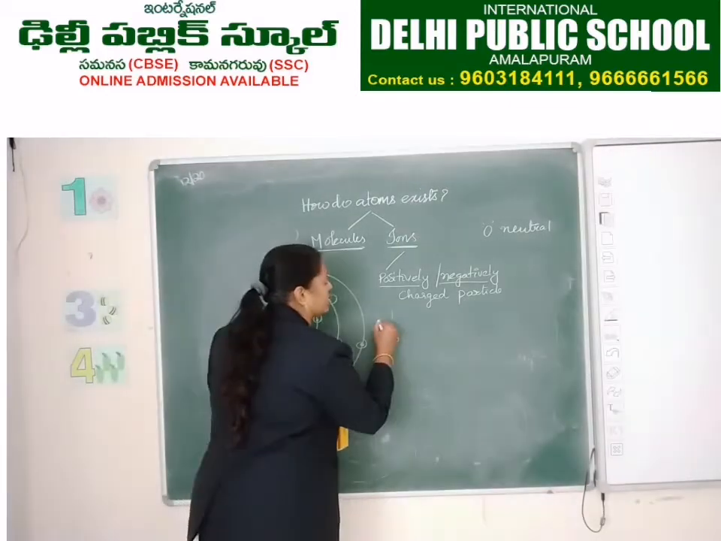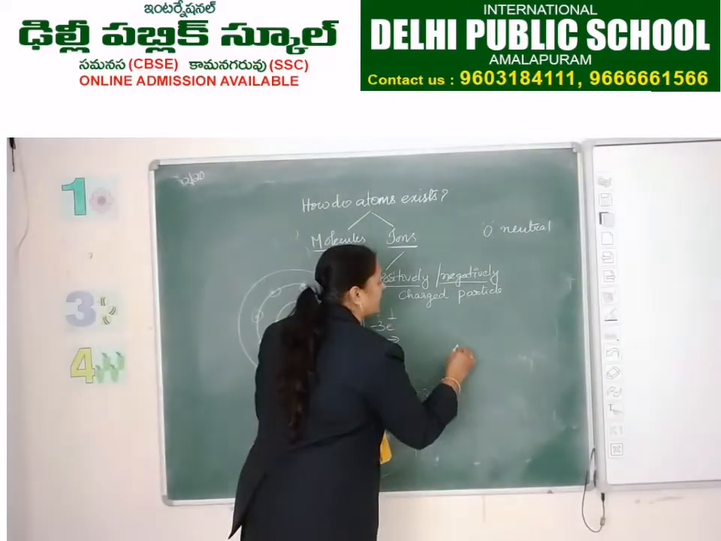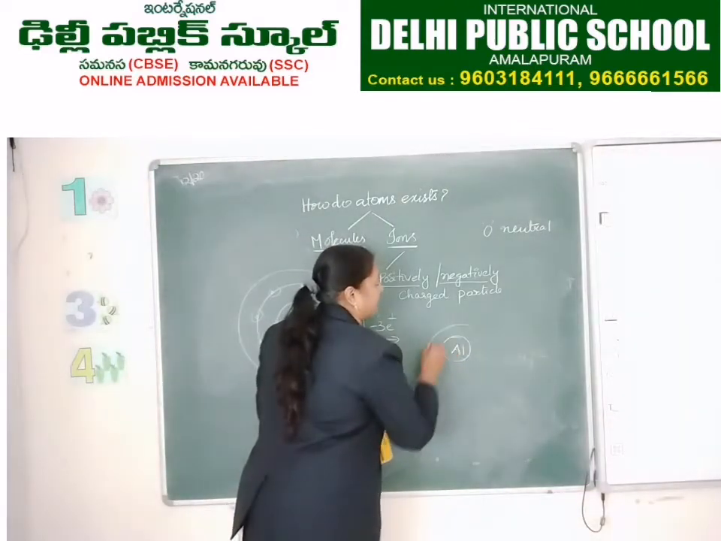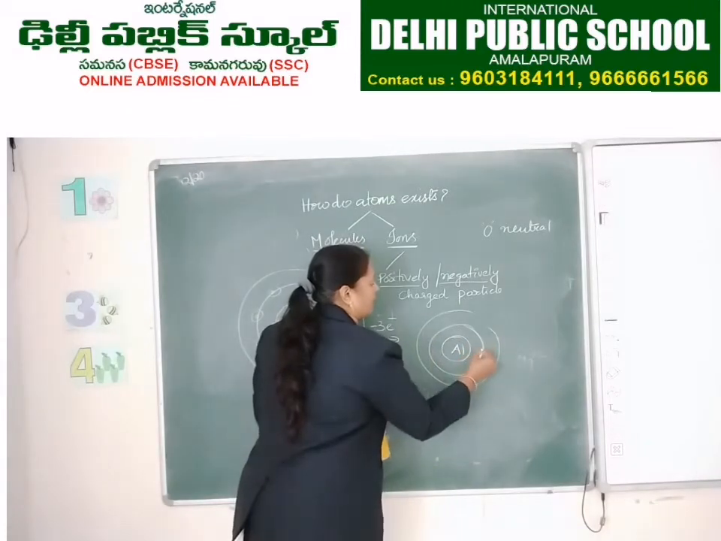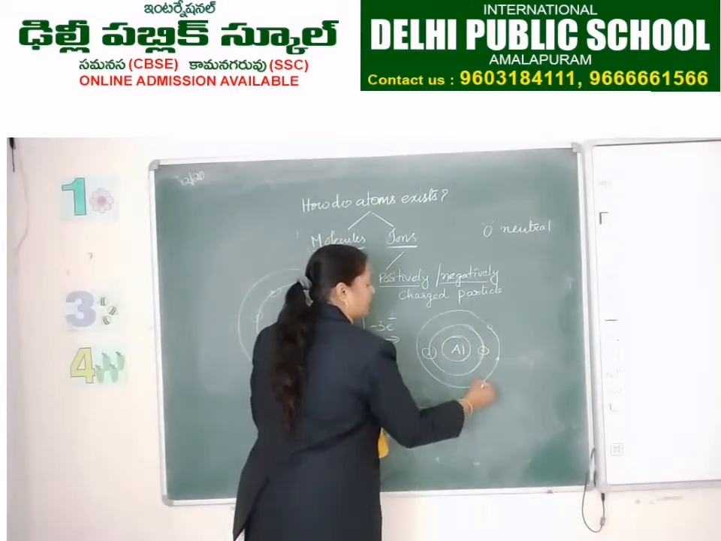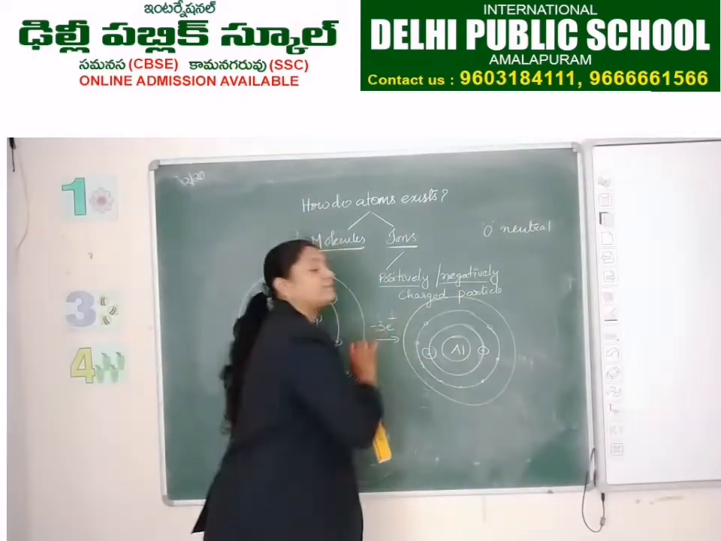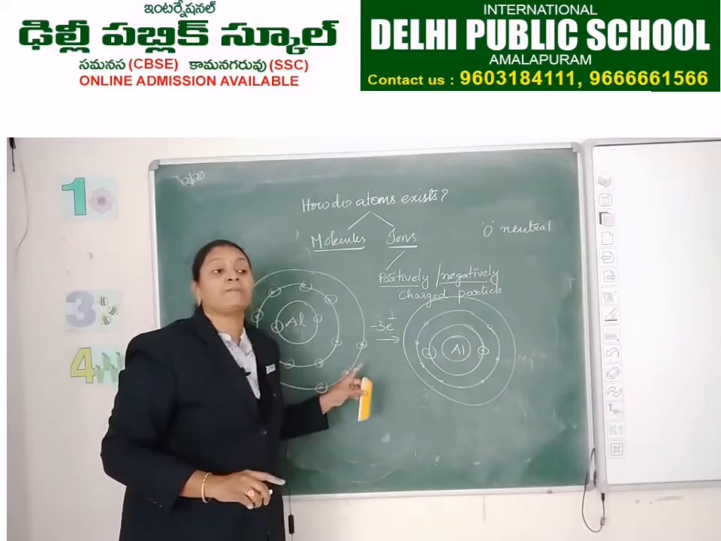So after losing 3 electrons, it becomes 2, 3, 4, 5, 6, 7, 8, that is 10 electrons. What about the M shell? No electrons will be there in the M shell.